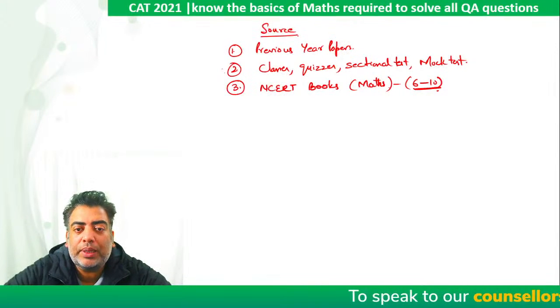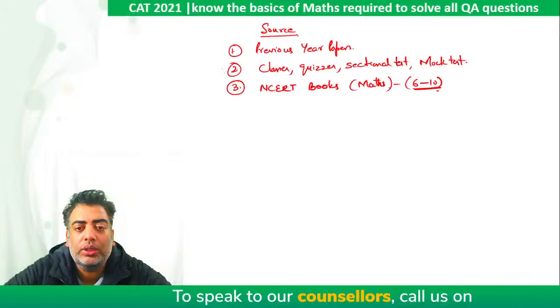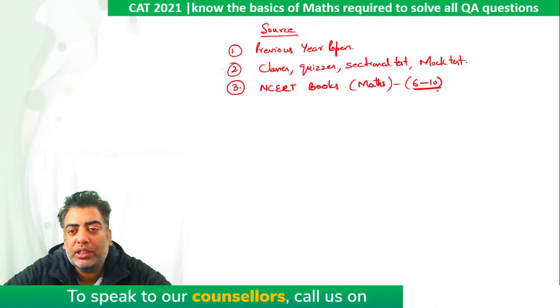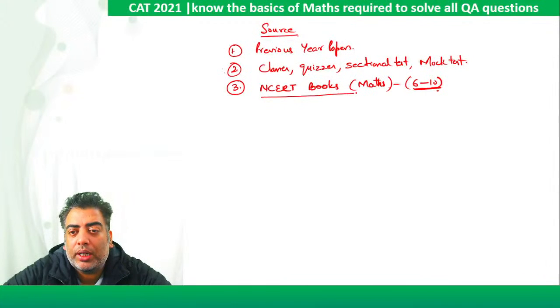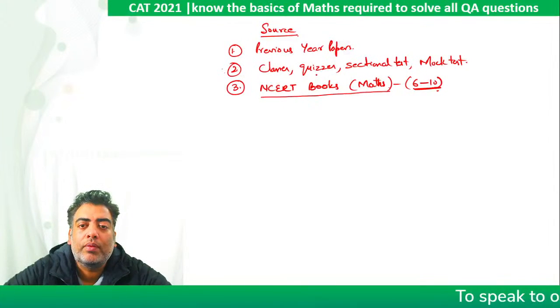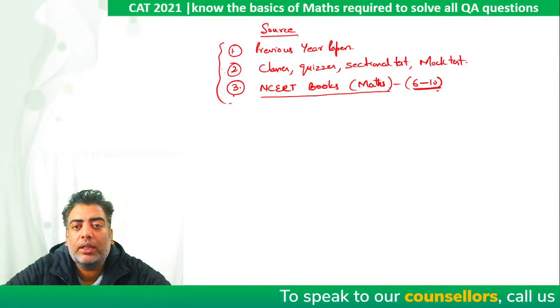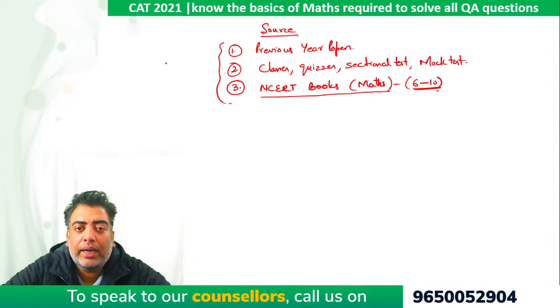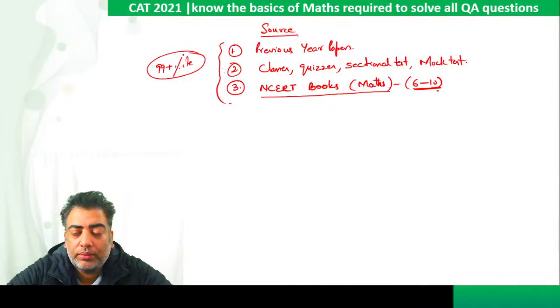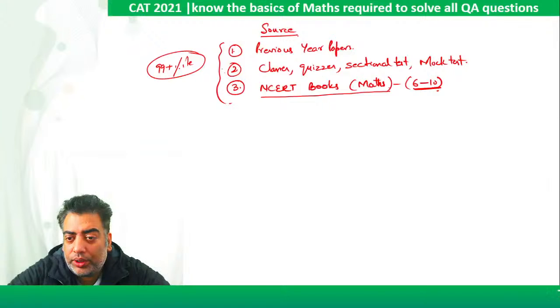And just be specific, solve only and only those sections which I have mentioned. Do not solve each and everything given in the book, right? So this is a very important part of your preparation. So this is the only thing required to do good in your exam and to get 99 plus percentile in CAT, right? So now I am moving on to your queries.